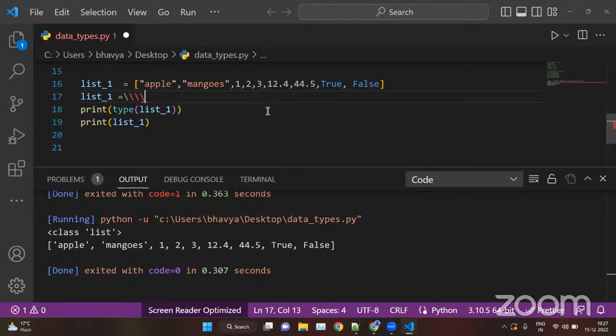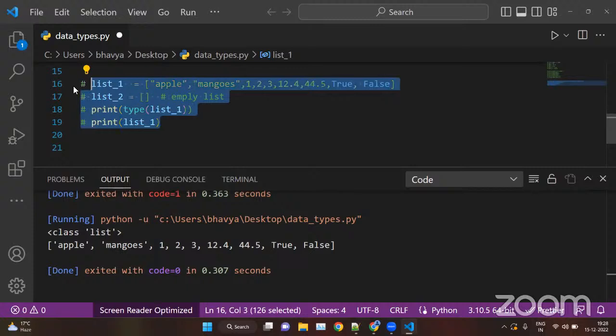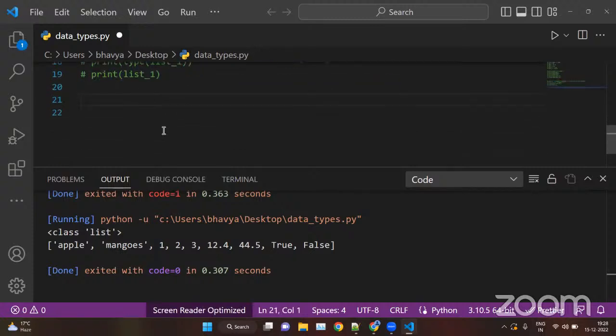Okay, if you want to create an empty list, we can also create that. So list underscore two equals an empty list. Okay, this is how you can create an empty list. So I hope list is clear. List is mutable in nature. We can change items, modify the list, add items, remove items after creating the list. That is known as mutable in nature.